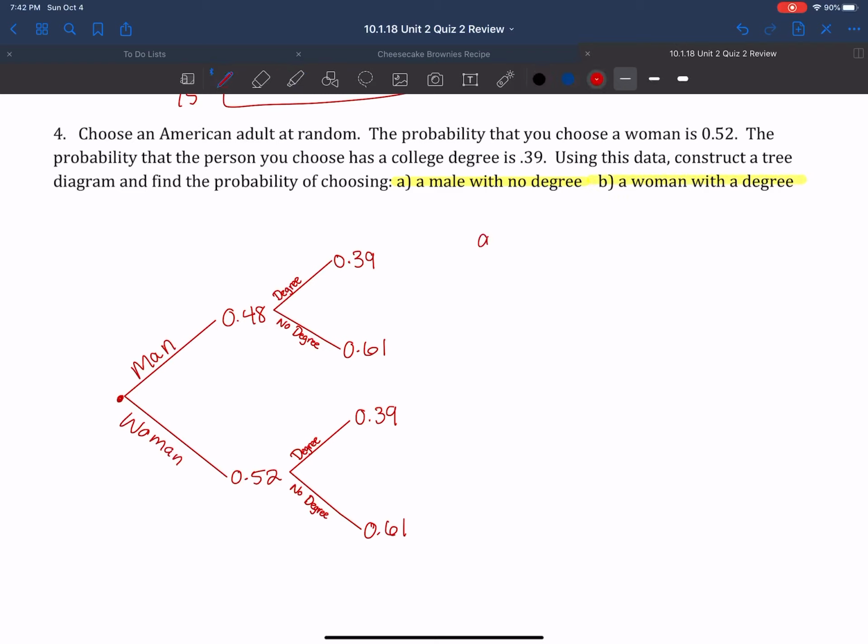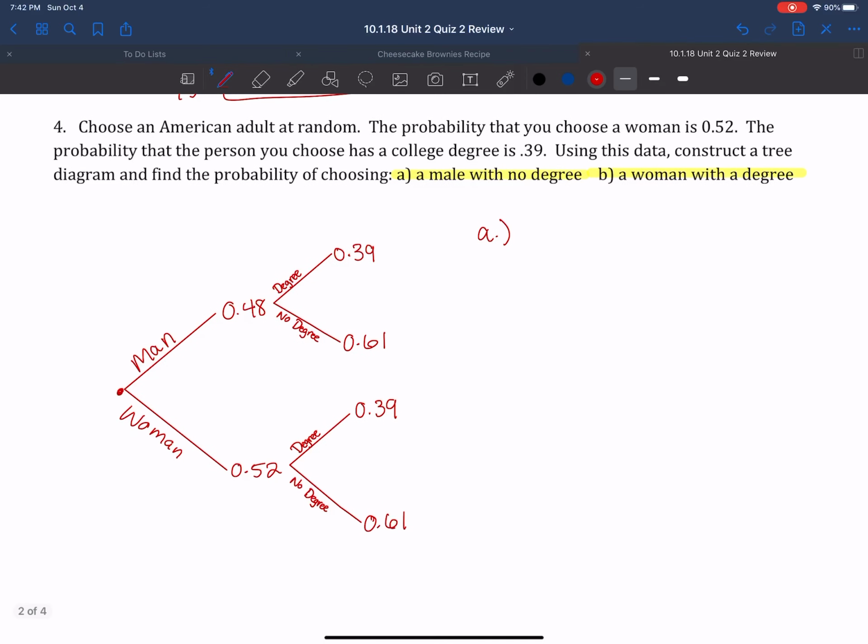So probability of a man with no degree. So the probability of a man is 0.48. Probability of no degree is 0.61. So a man with no degree would be 0.2928 or 29.28%.